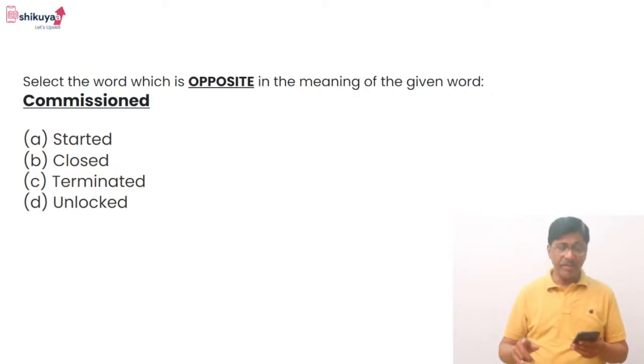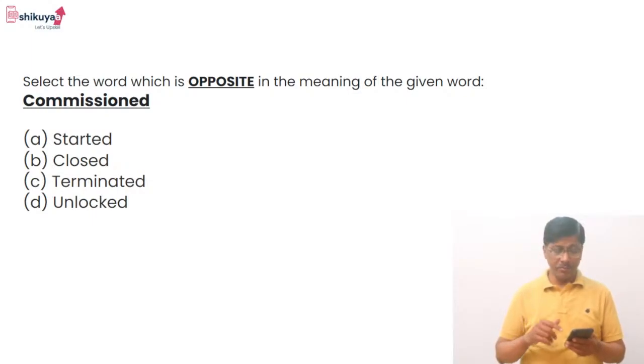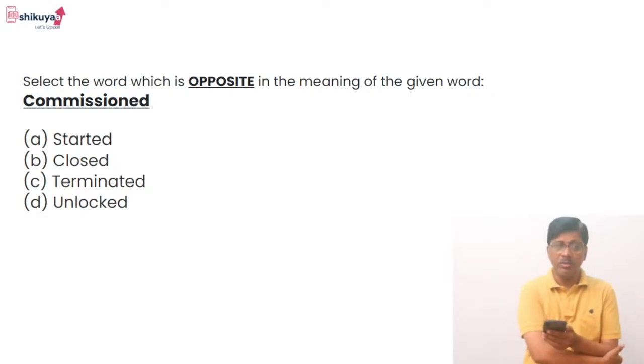Okay. So, terminated, option C is more correct. Unlocked is also not correct. It is terminated. Option C is more correct compared to the other options, closed or unlocked. Let us go to the next.